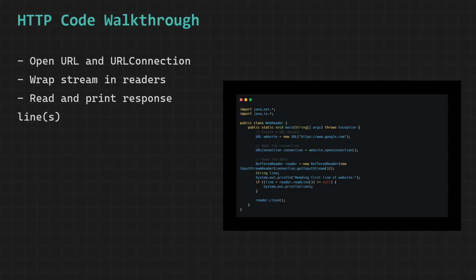We call System.out.println inside the if block and pass the line variable to it, which prints the first line of the raw HTML source code of the Google website to the console, giving us a direct glimpse into the actual underlying code that the Google server sends back to any client that connects to it and makes a request.